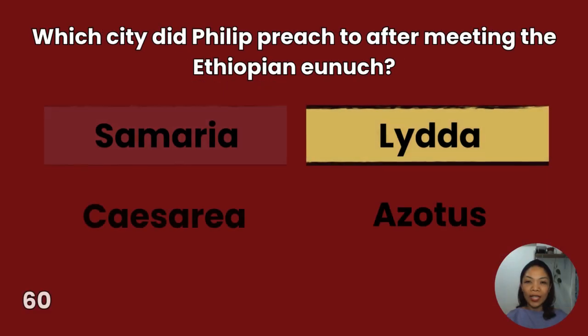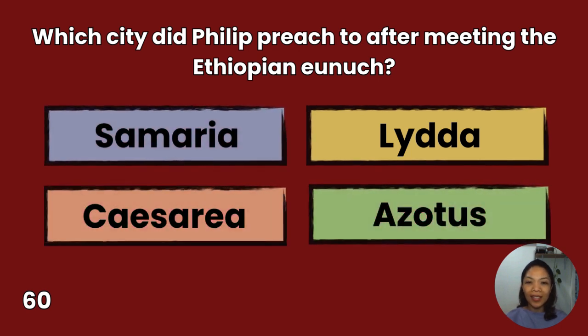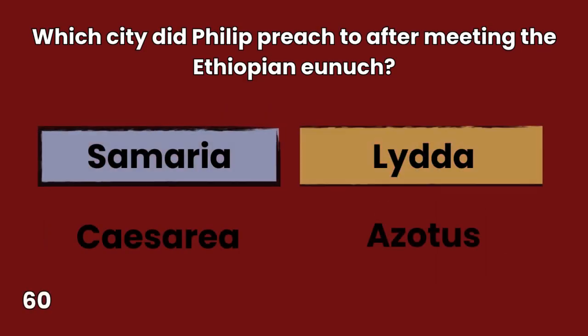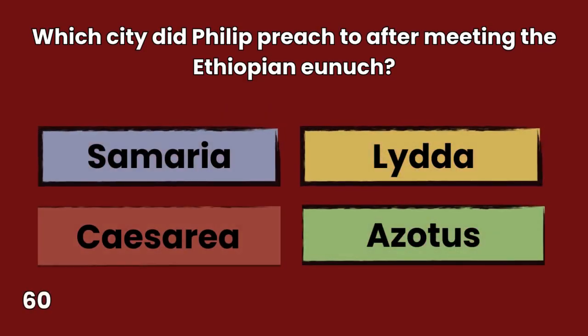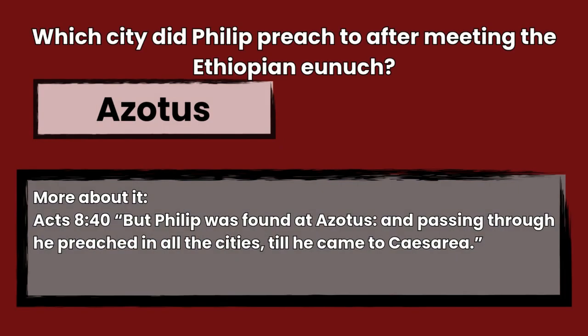60. Which city did Philip preach to after meeting the Ethiopian eunuch? Samaria, Caesarea, Lydda, Azotus. You have 10 seconds to answer. The answer is Azotus, Acts 8:40. But Philip was found at Azotus, and passing through he preached in all the cities till he came to Caesarea.